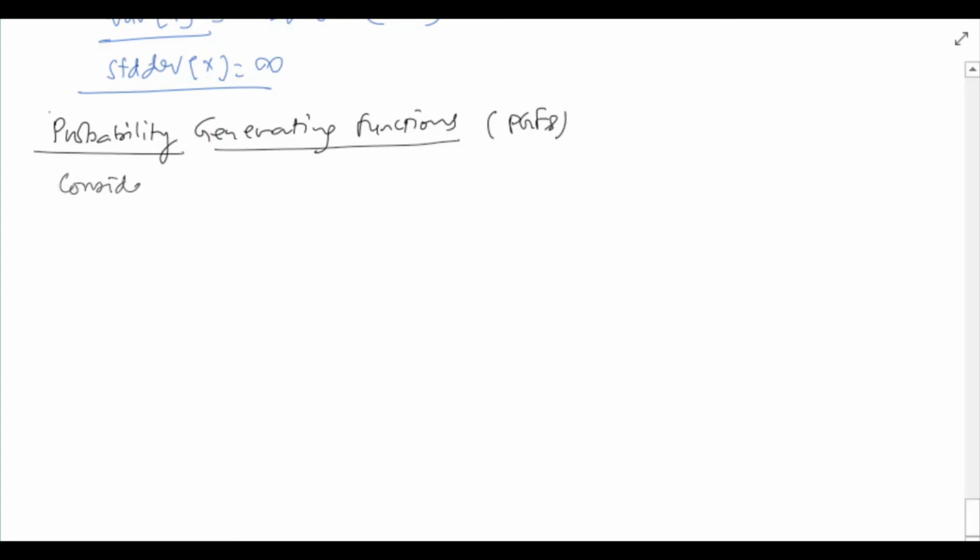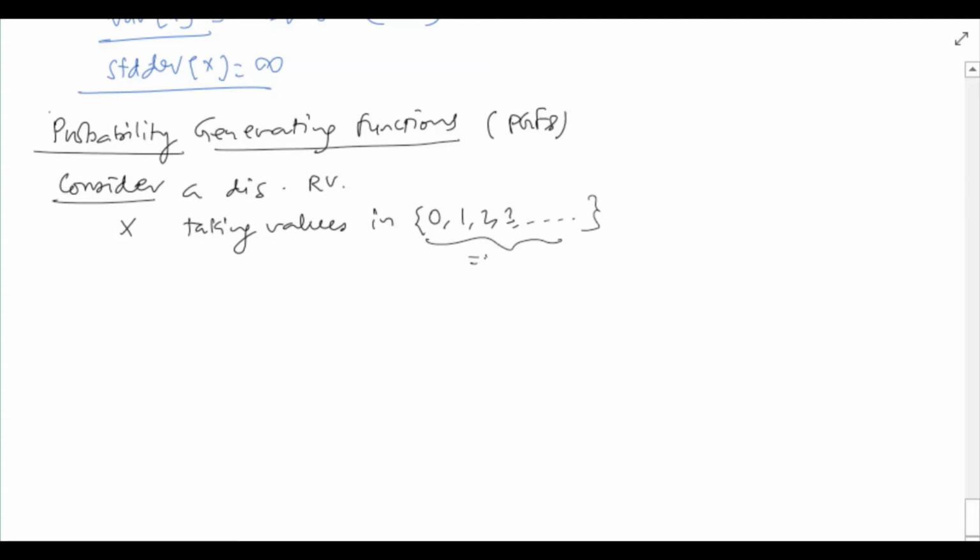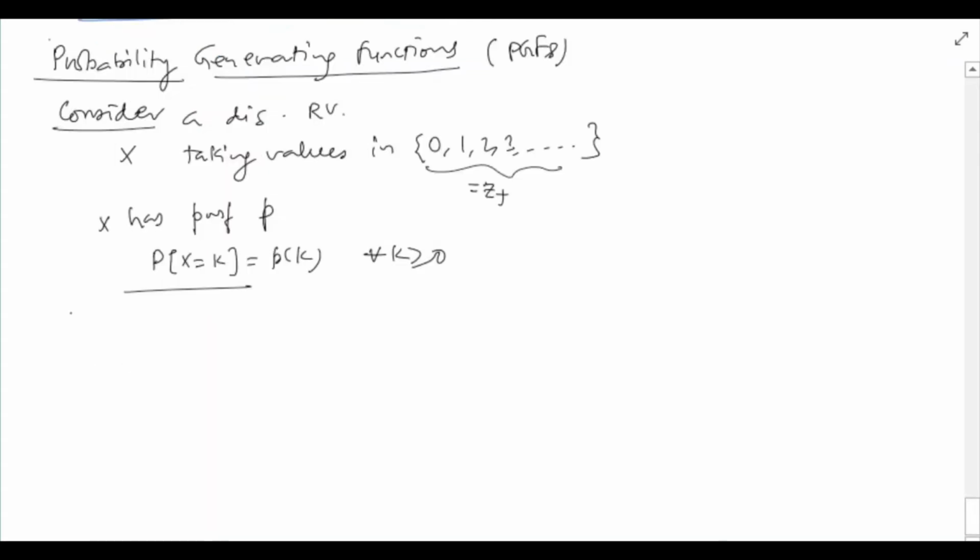Consider a discrete random variable x taking values in the set 0, 1, 2, 3, and so on, that is in the set Z plus. Suppose x has PMF p, that is, the probability that x will take value k is p_k for all k greater than or equal to 0.